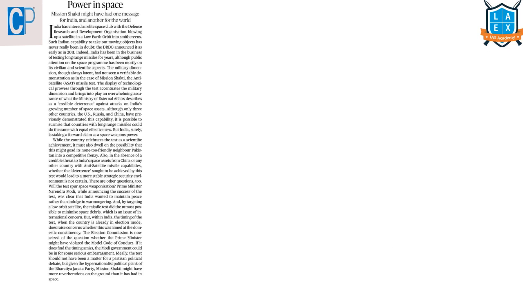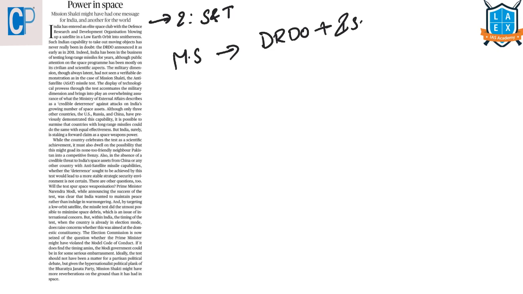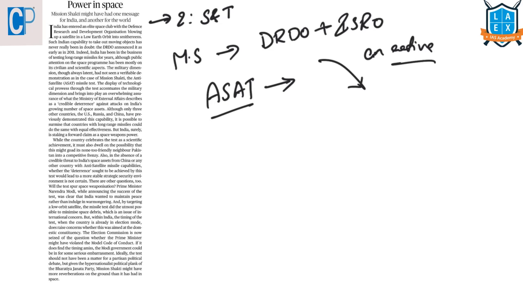The next article is Power in Space. This article comes under GS paper 2 under the topic of Science and Technology. This entire article is dealing with this Mission Shakti, which is a joint program of DRDO and ISRO to launch an anti-satellite missile to shoot down an active satellite in the lower Earth orbit, which is located at an altitude of up to 2000 kilometers from the surface of Earth.